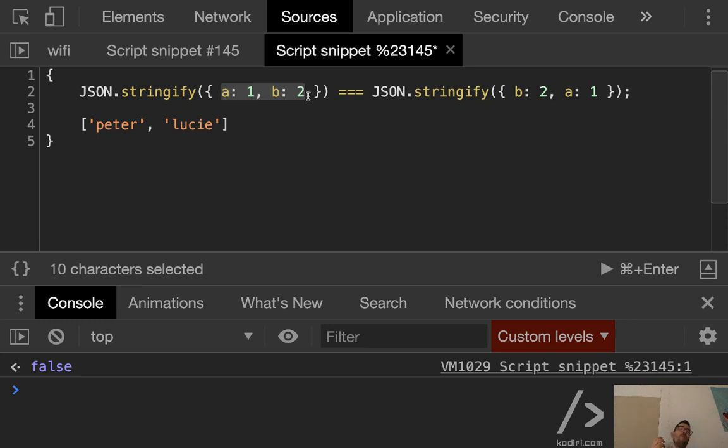It works more or less okay with arrays, because with arrays, the order matters. I hope you agree with me that these are different arrays. Even if we do the stringify thingy, from a human point of view, the data is not the same. First Peter, then Lucy is not the same as first Lucy, then Peter.